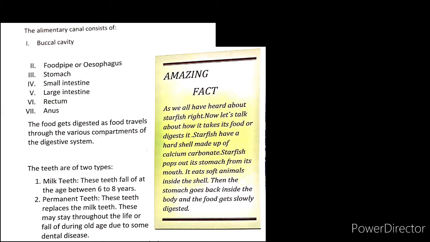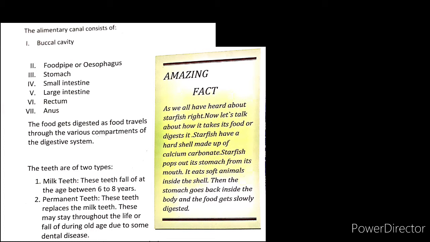On the right hand side, you can see the amazing fact. We have all heard about starfish, right? Now let's talk about how it takes its food and digests it. Starfish have a hard shell made up of calcium carbonate. The starfish pops out its stomach from its mouth. It eats soft animals inside the shell. Then the stomach goes back inside the body and the food gets slowly digested.